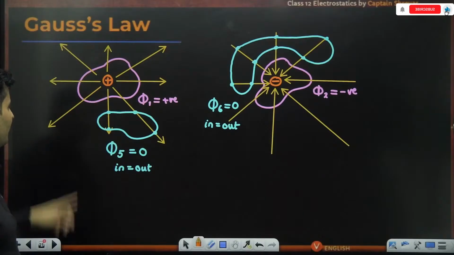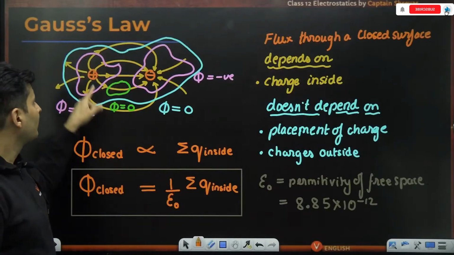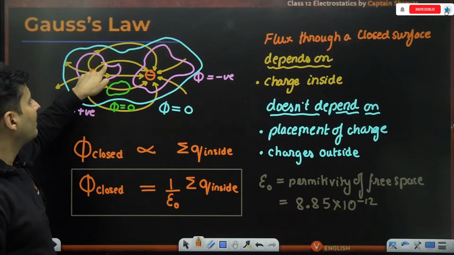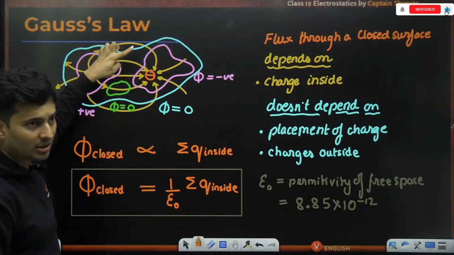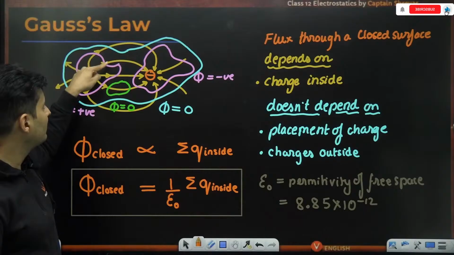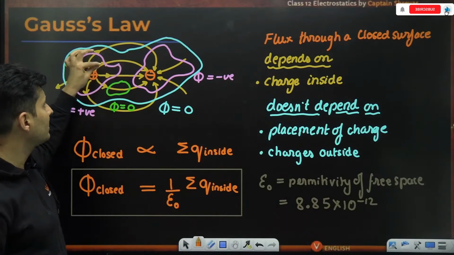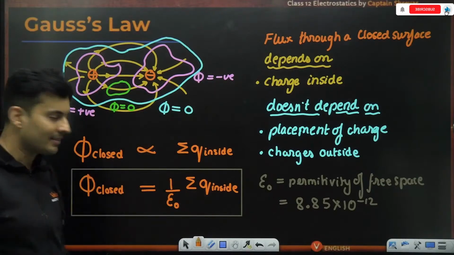Just look at this, take this example. The electric field at this point is because of the positive charge and the negative charge both. It is the sum of both those electric fields. The positive charge is giving some electric field, the negative charge is giving the electric field. These field lines are the net electric field lines.